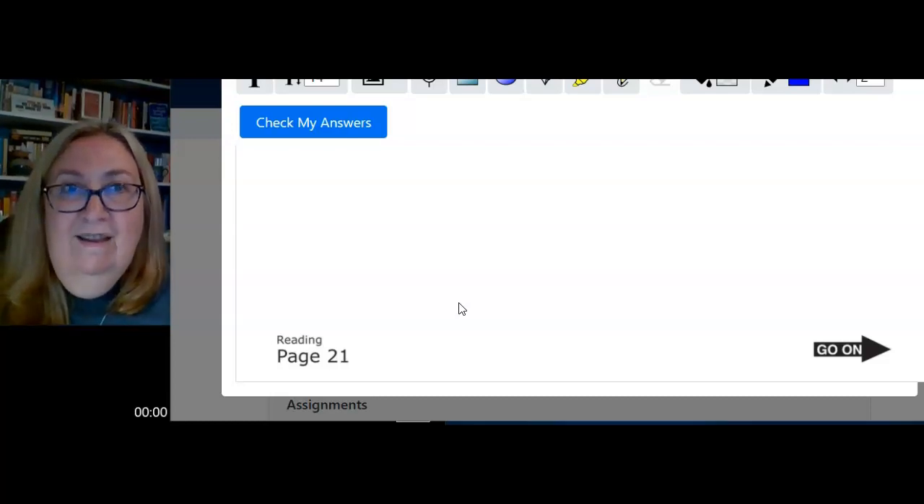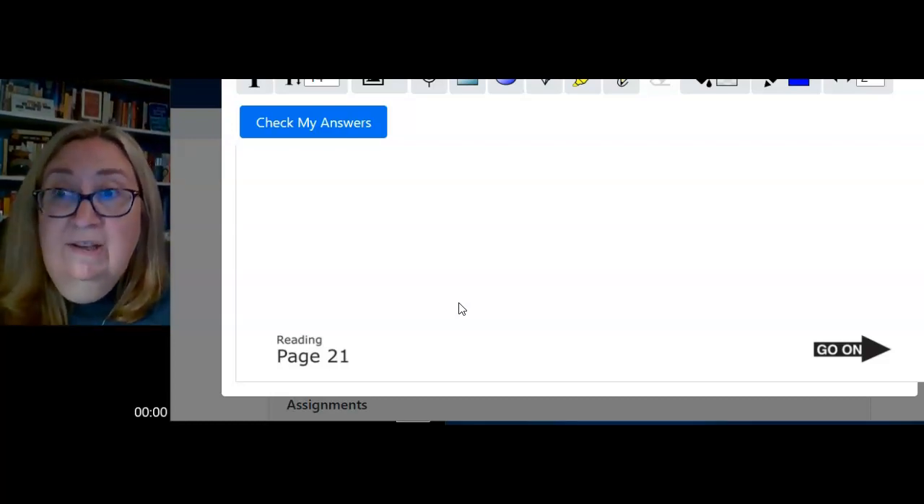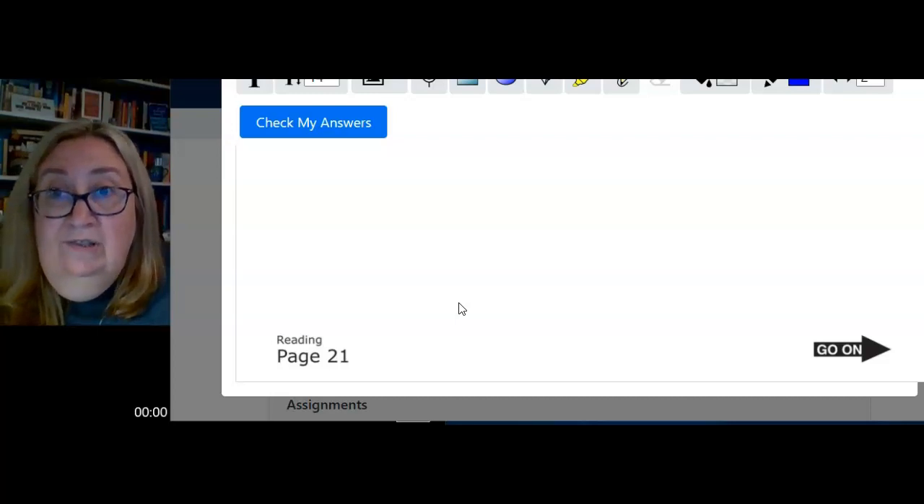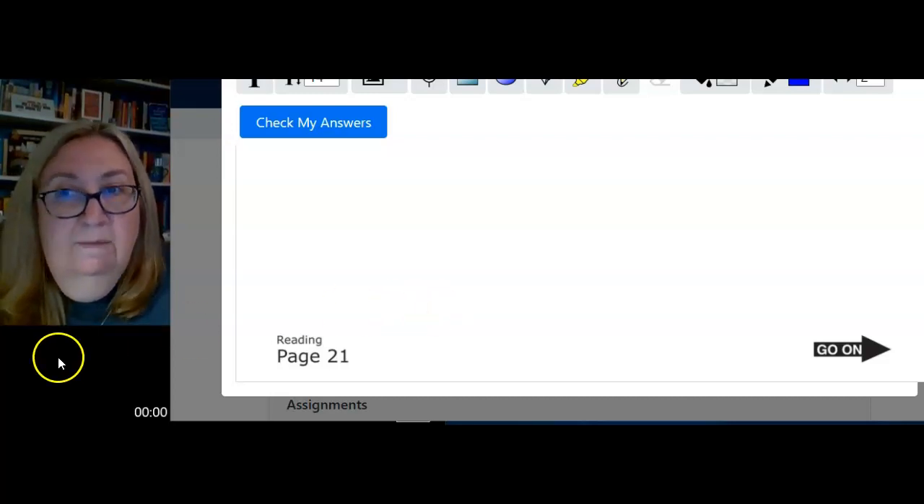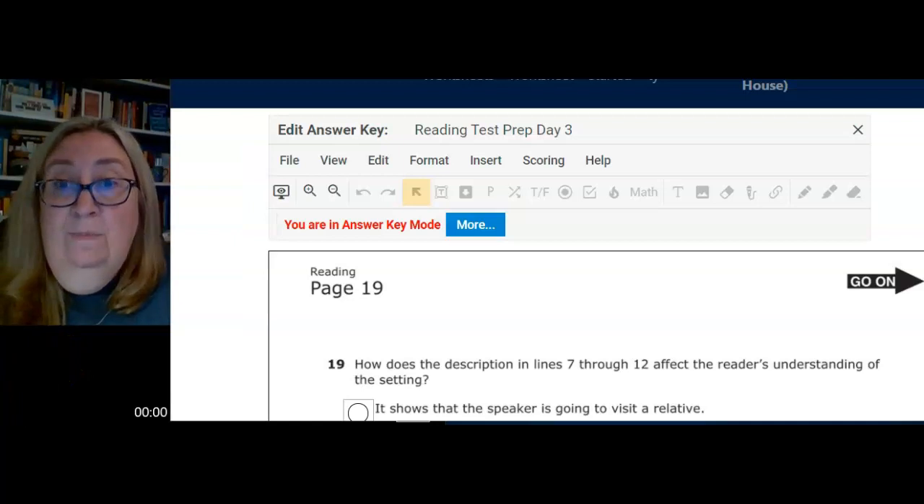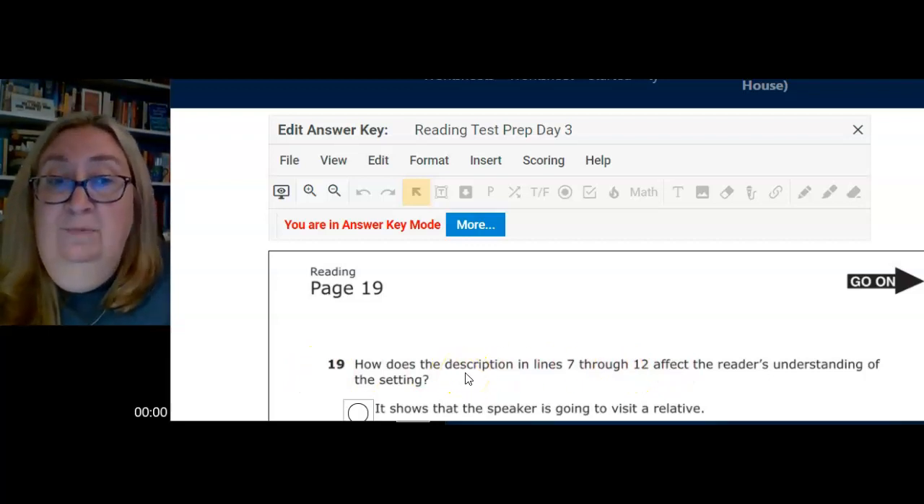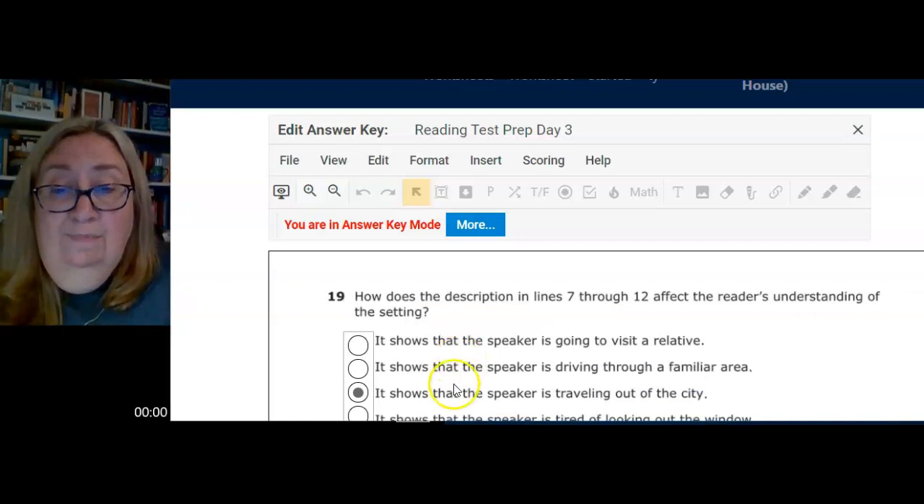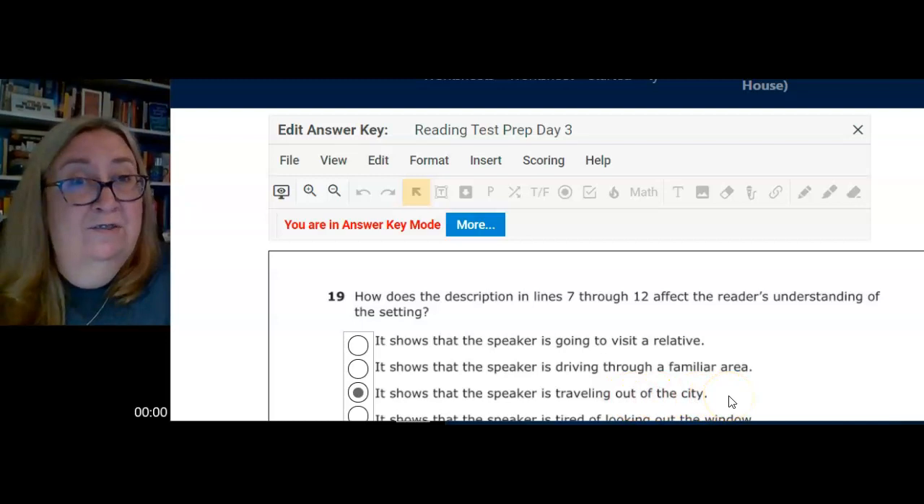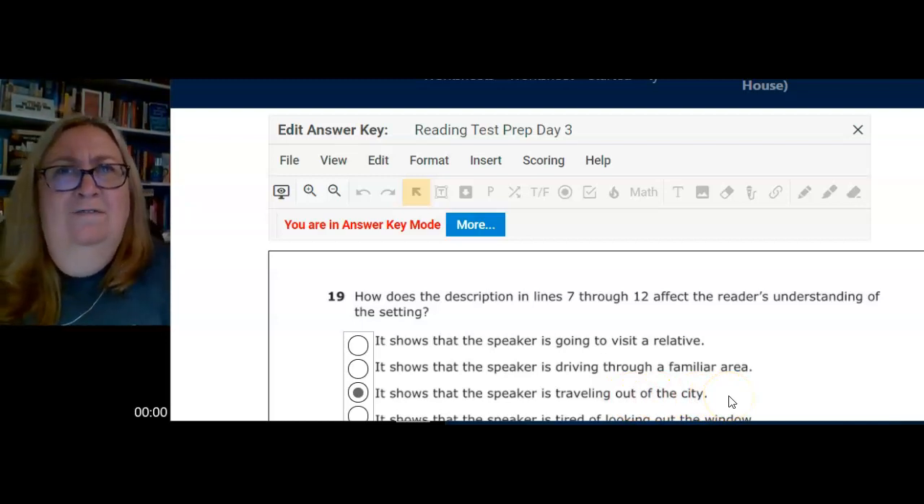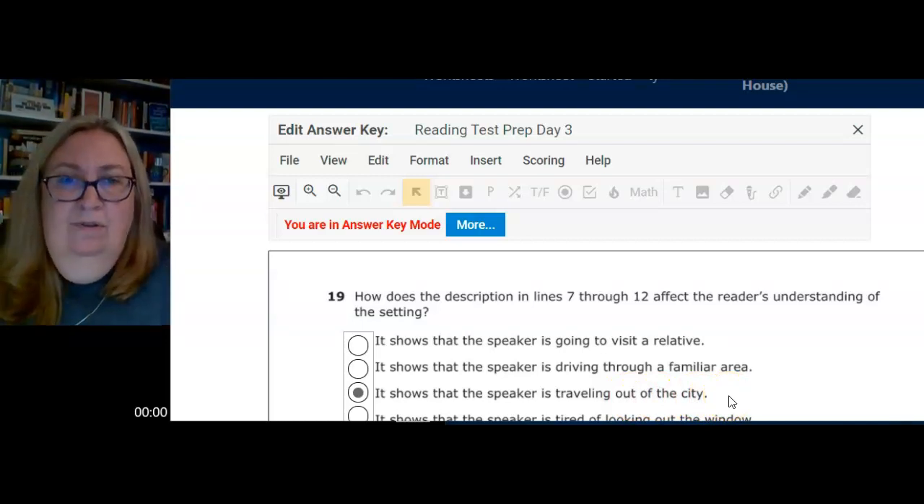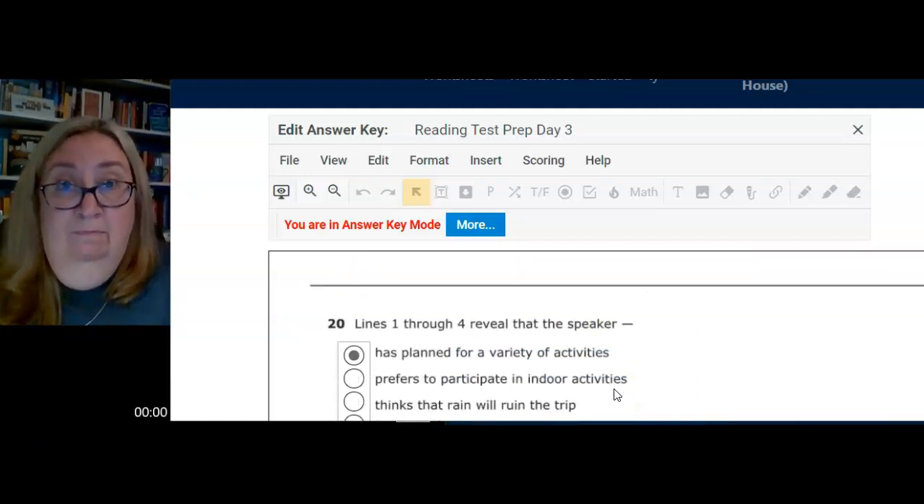Did you come back? If you came back, there is no next question. And if you're still here, it's going to be worth it. Give me 2 seconds. Roll back up to question 19, the first question about the poem, about lines 7 through 12 and how the description affects the reader's understanding of the setting. I hope that you chose the third answer, C. It shows that the speaker is traveling out of the city. Those factories and stores dissolve, and now you've got fewer cars and cows. Not something you see in the city every day. Okay? If you didn't put that, put it now.